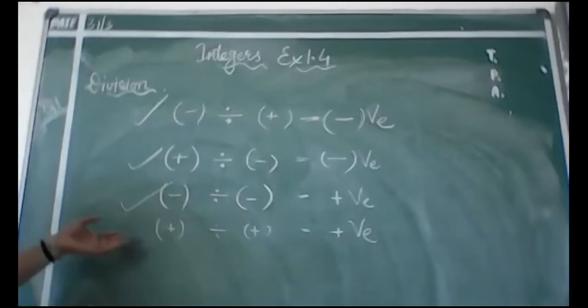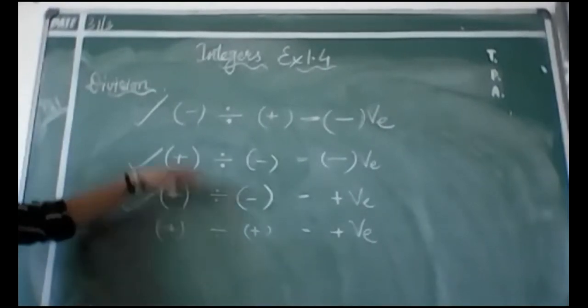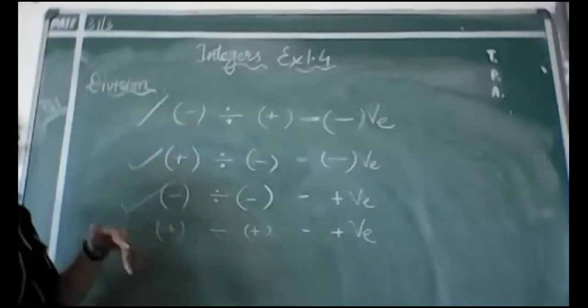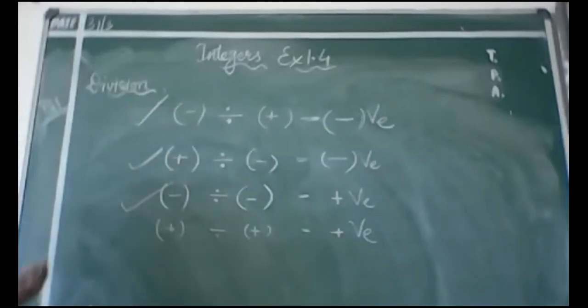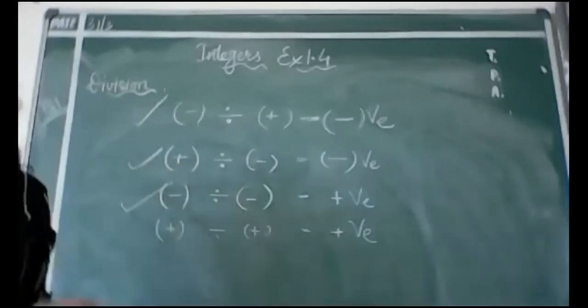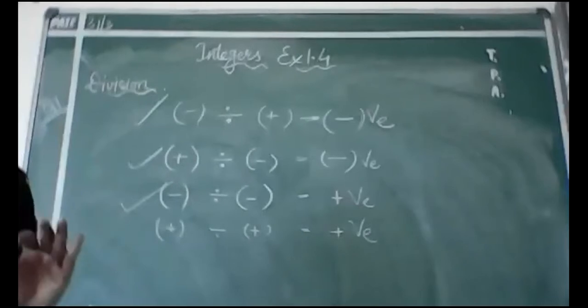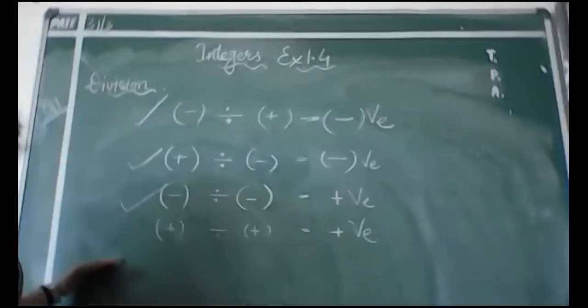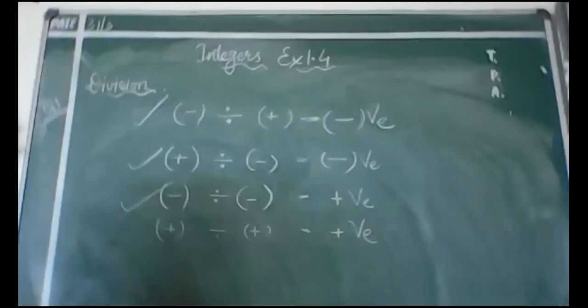The fourth one is understood, which we are doing always, so that is not needed so much, but these three are important. That is minus plus minus, plus minus minus, or minus minus plus. Okay, so these are three main basic concepts which you should know for division. Otherwise, the rest of the things are the same as you did in the previous classes.